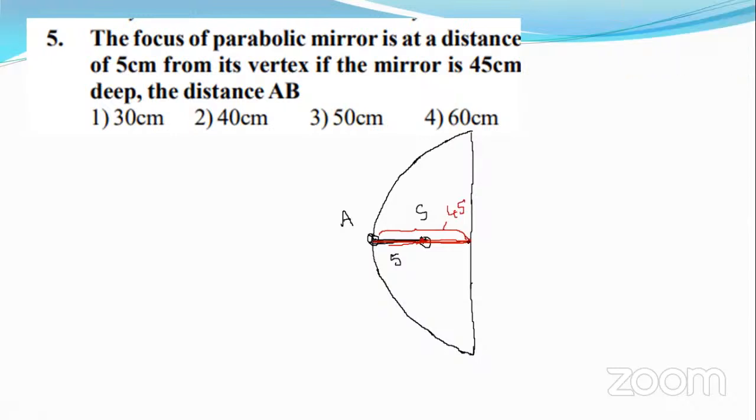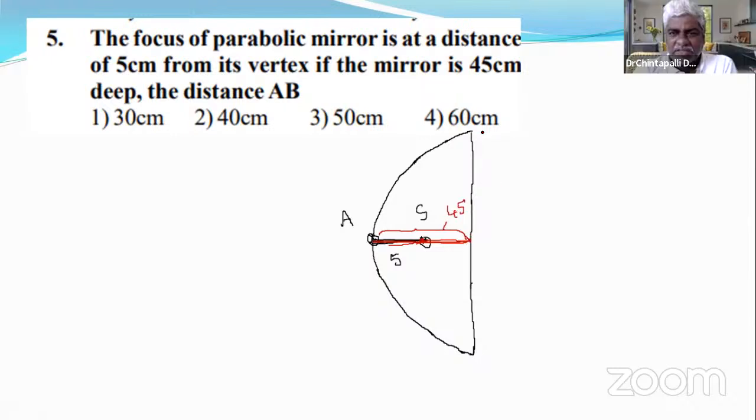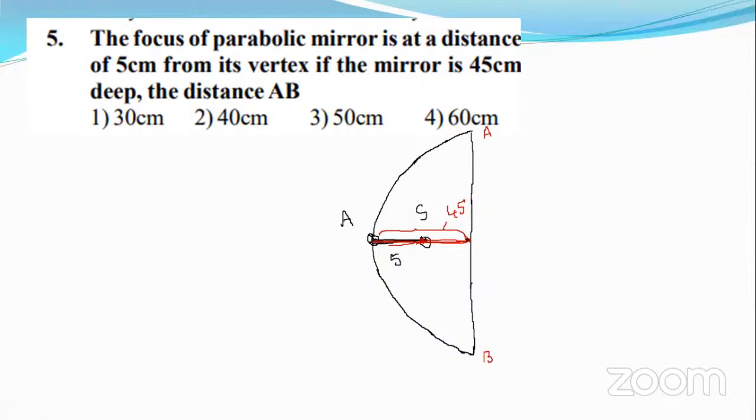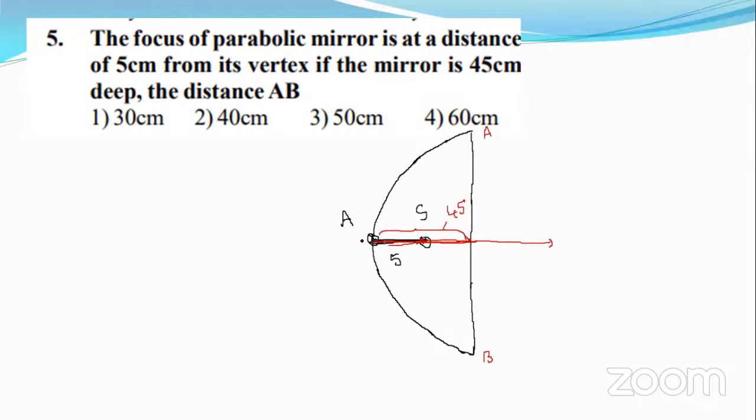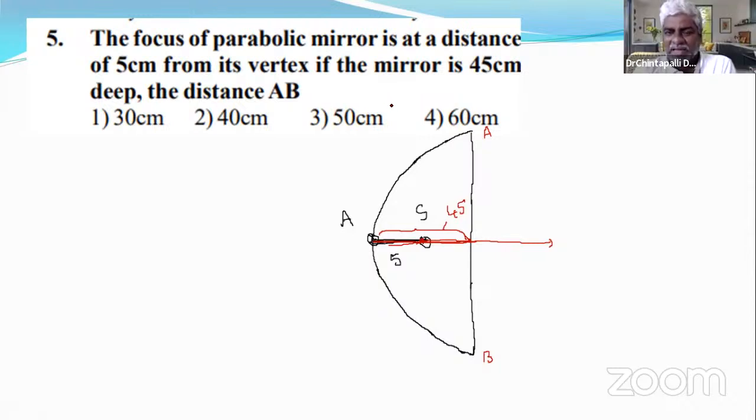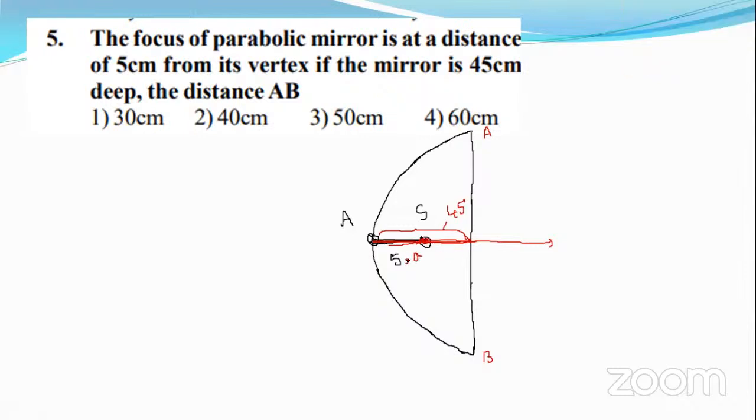Then what is asked? AB is asked. Of course, it is a question mistake. It should be mentioned that the ends of this line are A and B. Same concept. Do you remember? There they used the phrase length of double ordinate. There, the equation of the parabola and the angle were given. But here only a is given. By taking this a, we can find its equation.